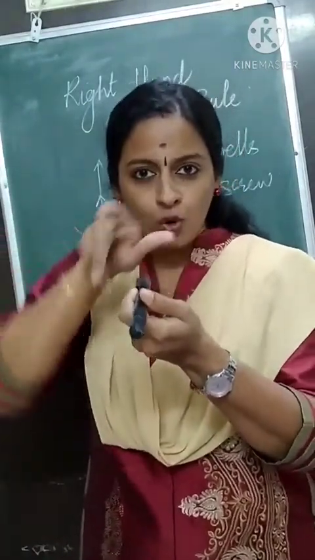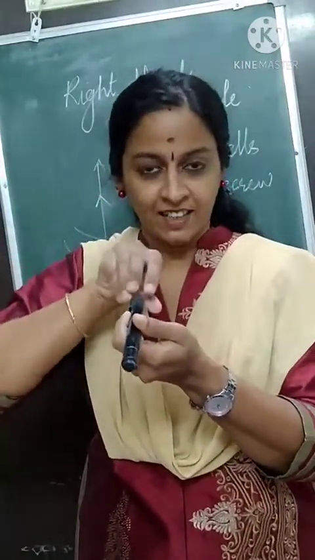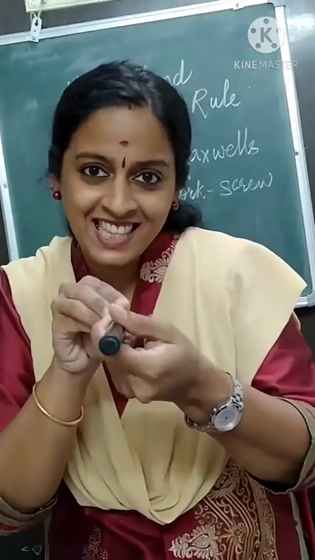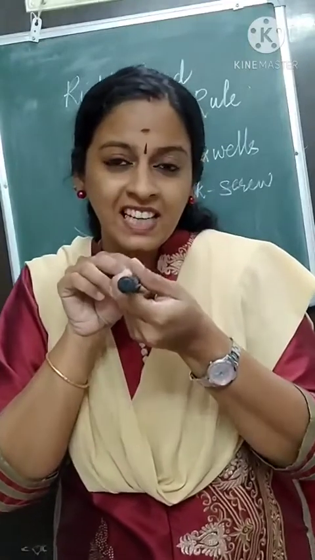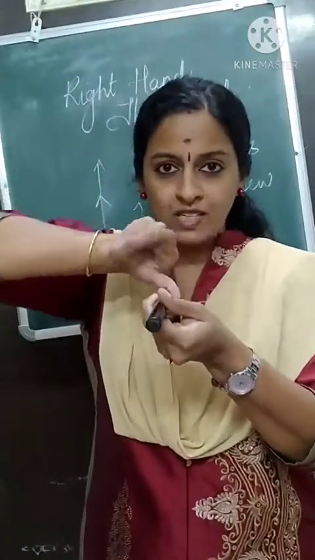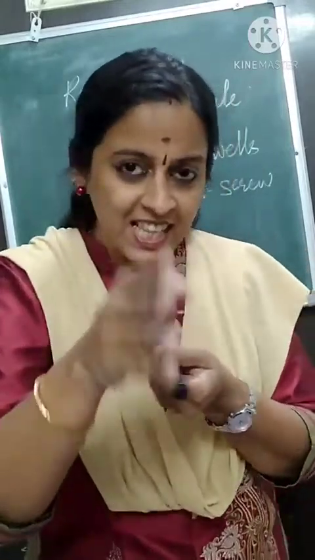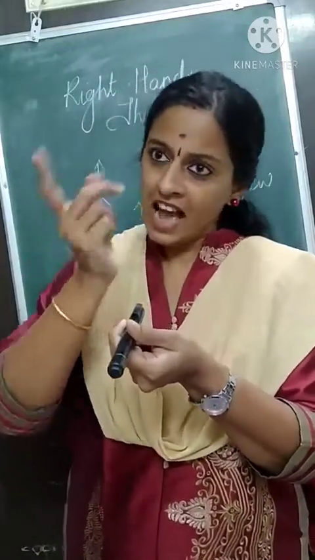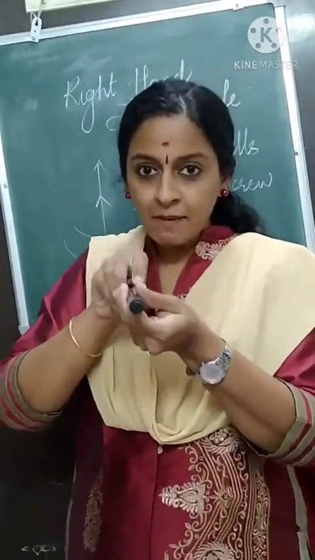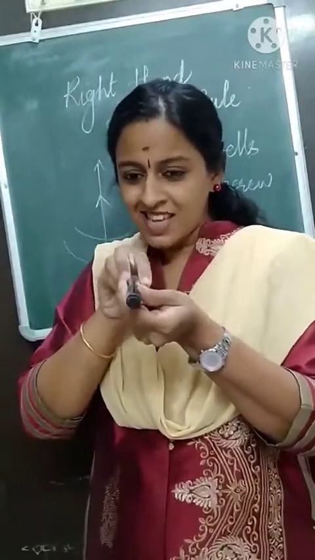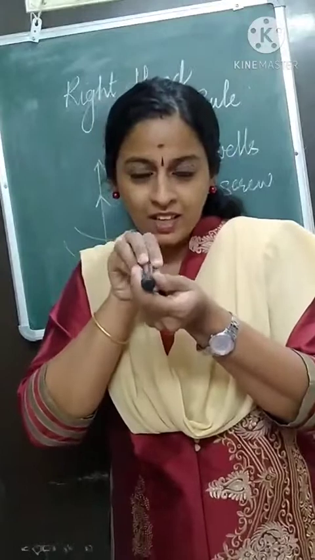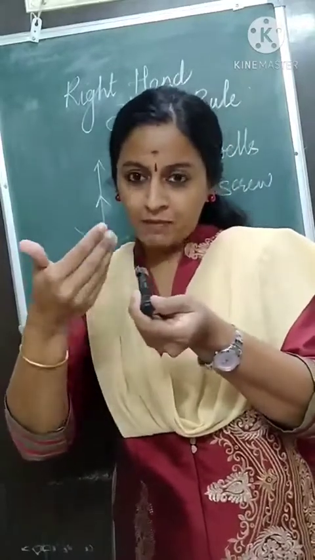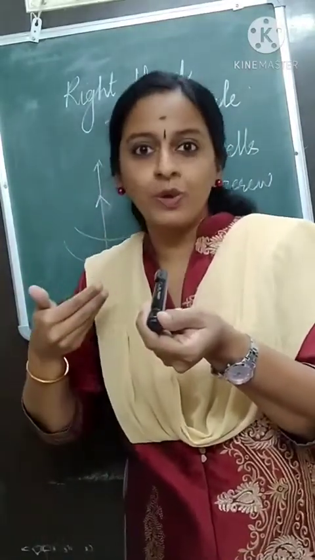When I turn it in the clockwise direction, that clockwise direction is the current. When the screw is turned clockwise, the screw goes inside, which means the magnetic field is inside. When I turn the screw in the anti-clockwise direction, I am taking the screw out. When you apply current in the anti-clockwise direction, the screw comes out, so the magnetic field is in the outward direction.